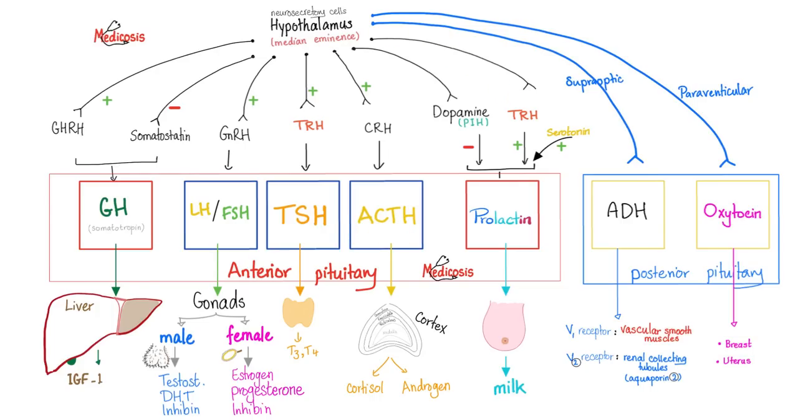If the hypothalamus secretes TRH, that's the same TRH as here, the anterior pituitary secretes more prolactin. But if the hypothalamus secretes dopamine, then the anterior pituitary secretes less prolactin. And that's why dopamine is known as the prolactin inhibiting factor, or the prolactin inhibiting hormone, because dopamine inhibits prolactin release.